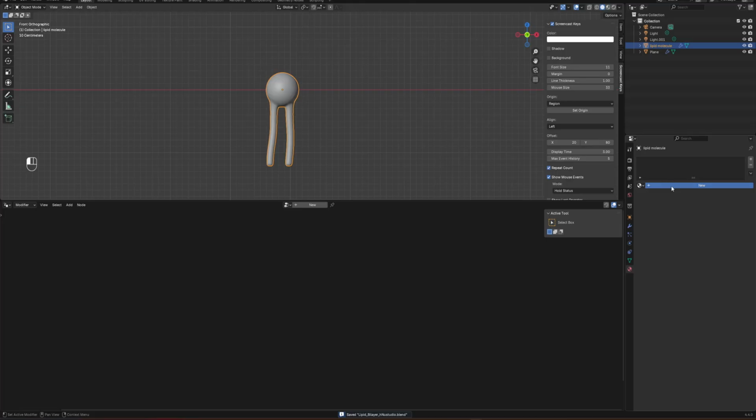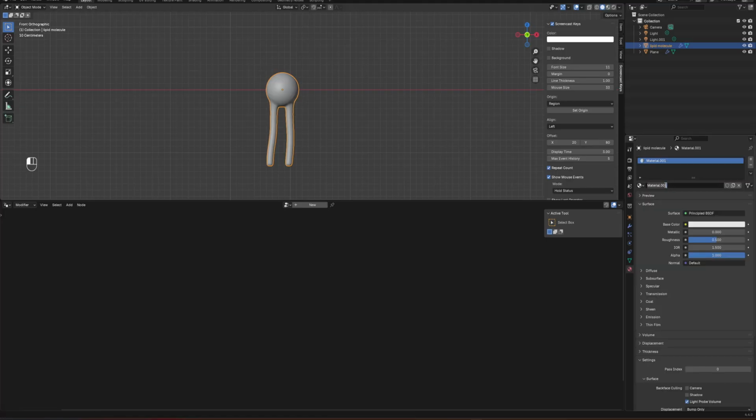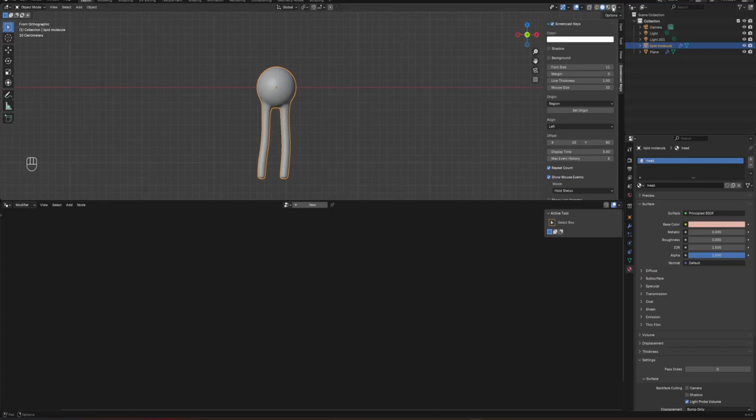I will add a new one here, and I will name it. And then I will change the roughness maybe, something like that. Okay, so now if you go to the shading tab, you will see that color appears in every part of the lipid.